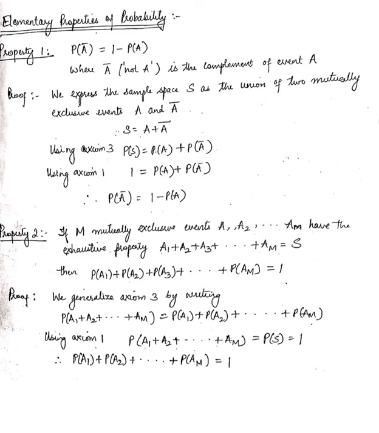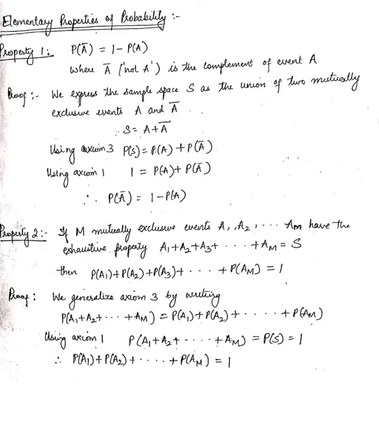Now if we take m mutually exclusive events, then the probability of A1 plus A2 plus till Am is going to be equal to the probability of A1 plus the probability of A2 plus the probability of A3 and so on till the probability of Am. Then using axiom 1, we state that the m mutually exclusive events make up the complete sample space, that is A1 plus A2 plus A3 till Am is equal to capital S, the complete sample space.